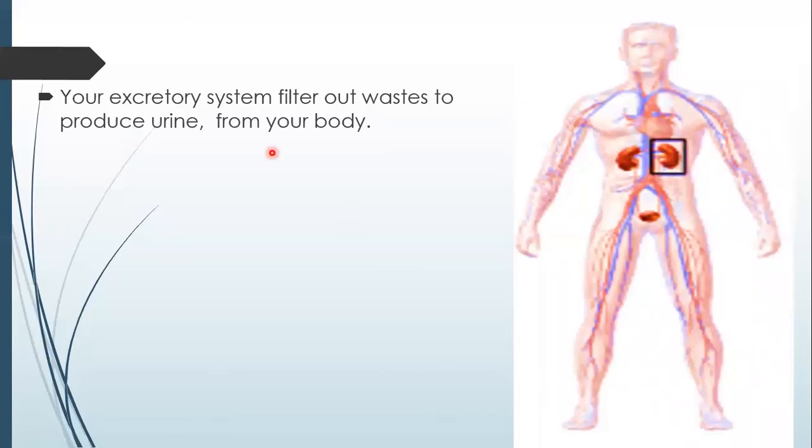The urine is the excess water and the harmful substance in your body. When you make urine or feces, that means your body is getting rid of harmful substances. This is way number one.